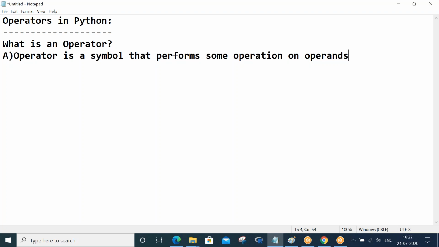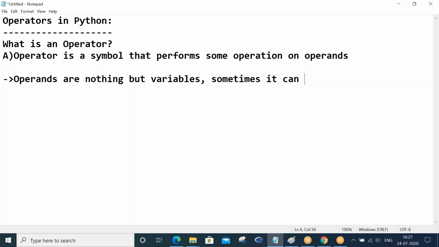So what is an operand here? Operands are nothing but variables. Sometimes they can be values also. Fine. Let me explain with an example.